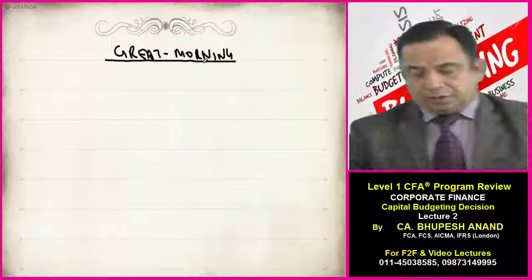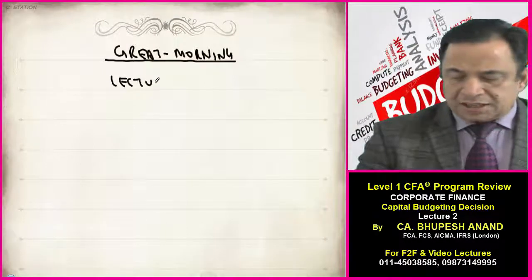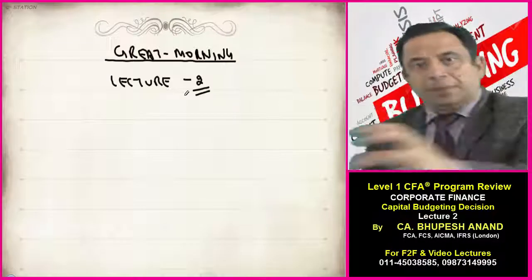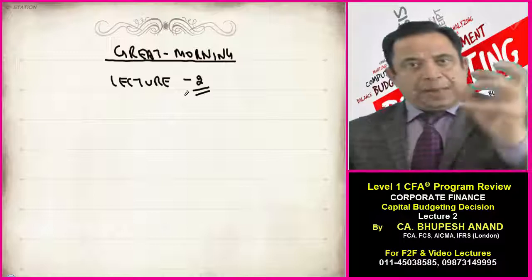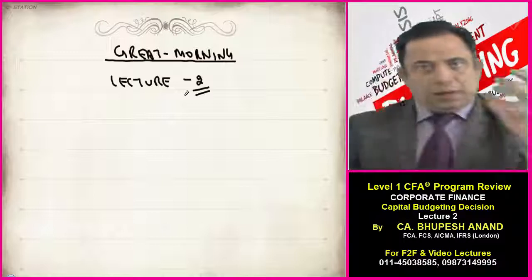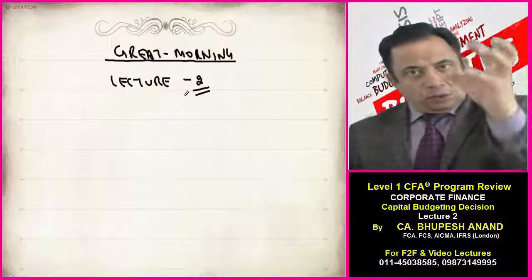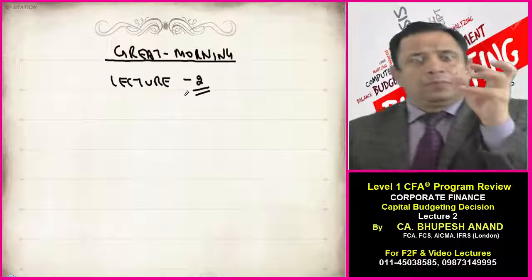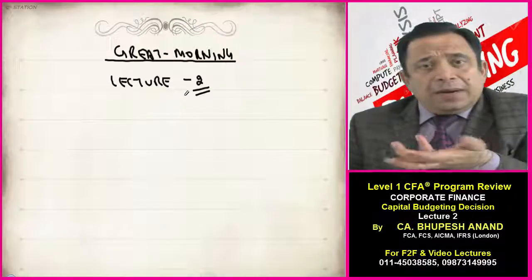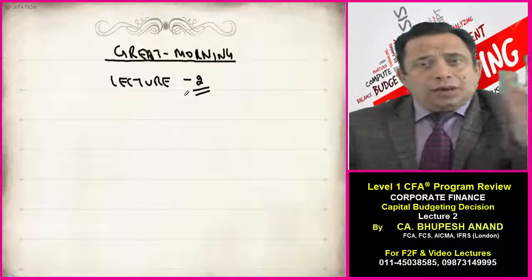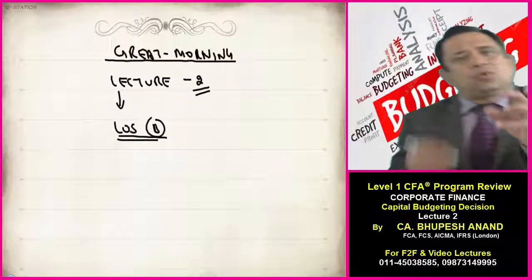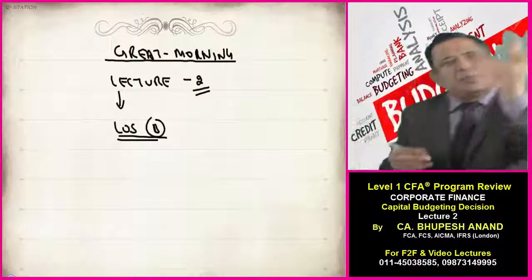So today we'll be starting with a new chapter, lecture number 2, and I will be discussing learning outcome B, corporate finance, capital budgeting, lecture 2. That is the most important learning outcome, because it will build your base. In today's lecture I will be discussing what the basic principles are which are to be taken into account in a capital budgeting project.